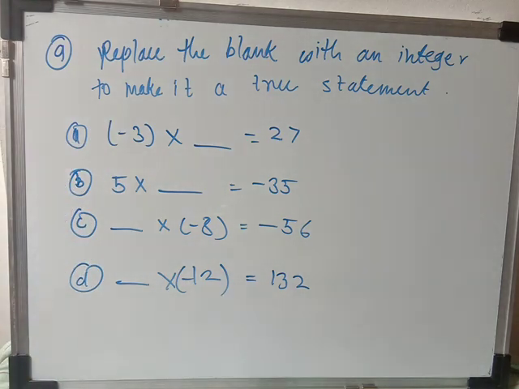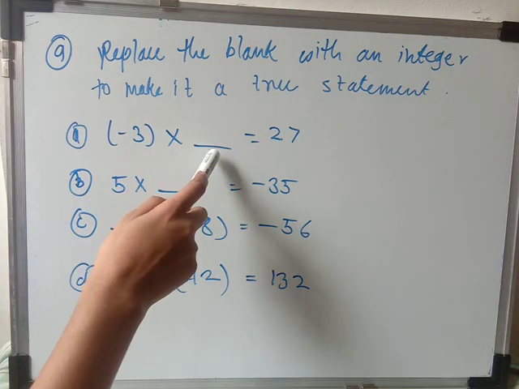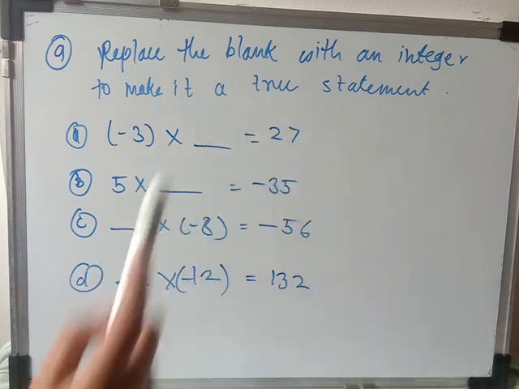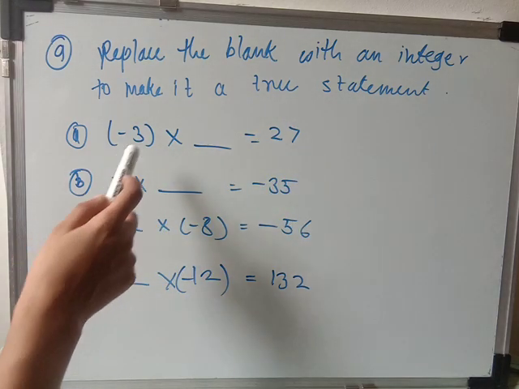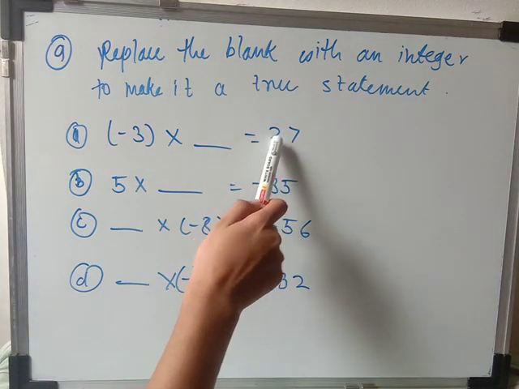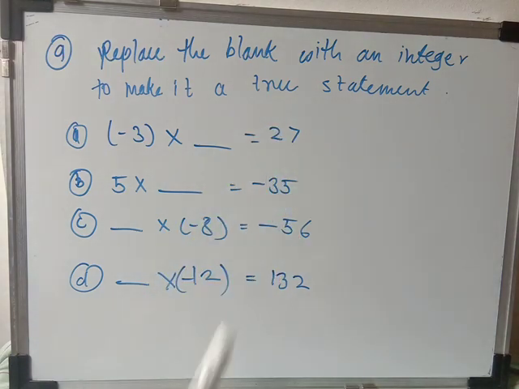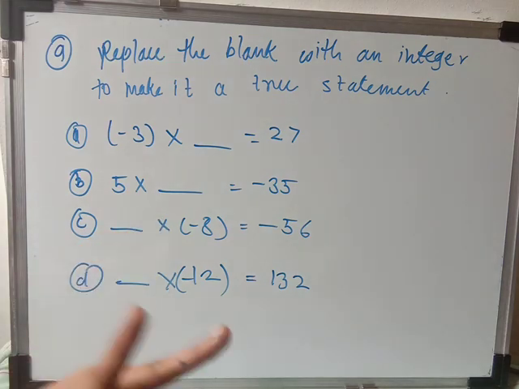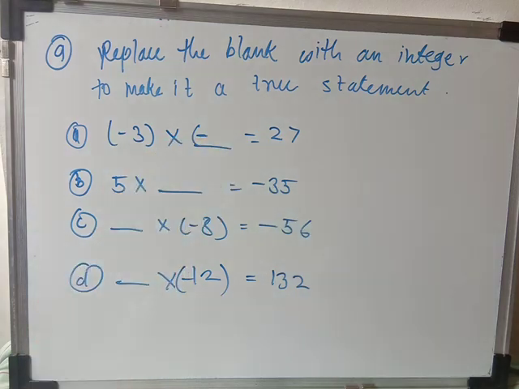So first, A is -3 multiplied by blank, means dash, is equal to 27. Which number if I multiply over here with the 3, I will get 27? That I have to write. And here 27, and before 27 there is no sign. It means 27 is a positive integer. To get a positive product, both integers should be positive or both negative, but here one integer is negative, so whatever integer comes over here will be the negative integer.